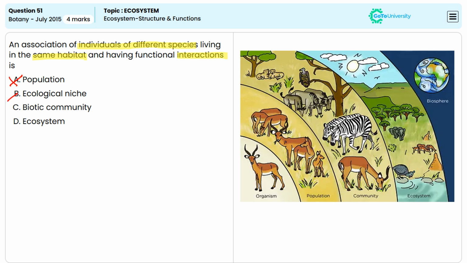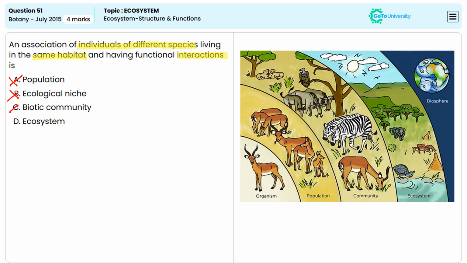Option B, ecological niche. An ecological niche refers to the role and position a particular species has in its environment, including how it interacts with other organisms. So it is not about an association of different species. So option B is also incorrect.